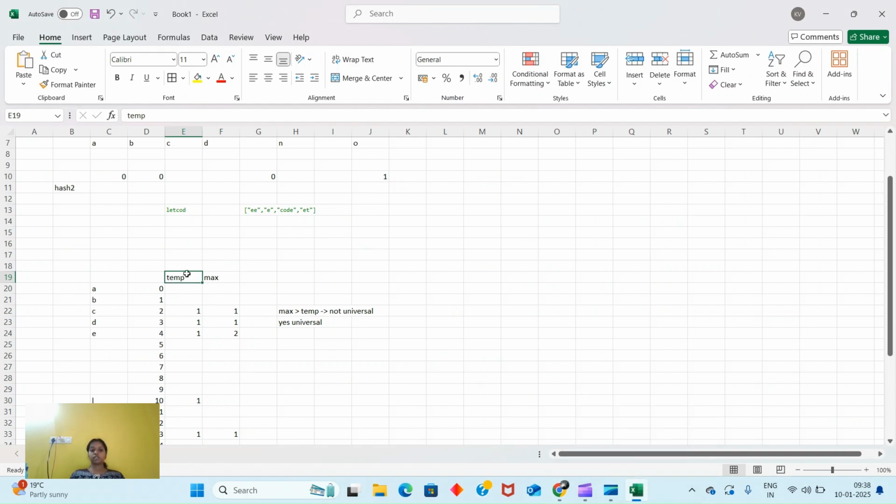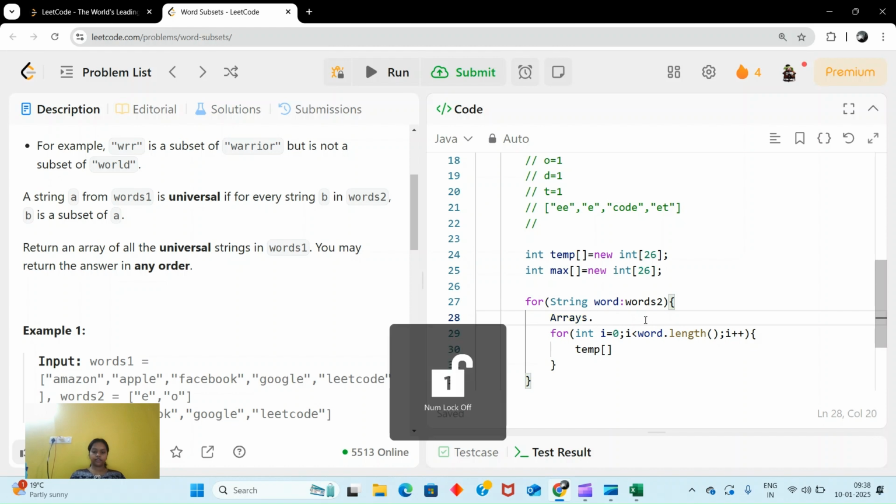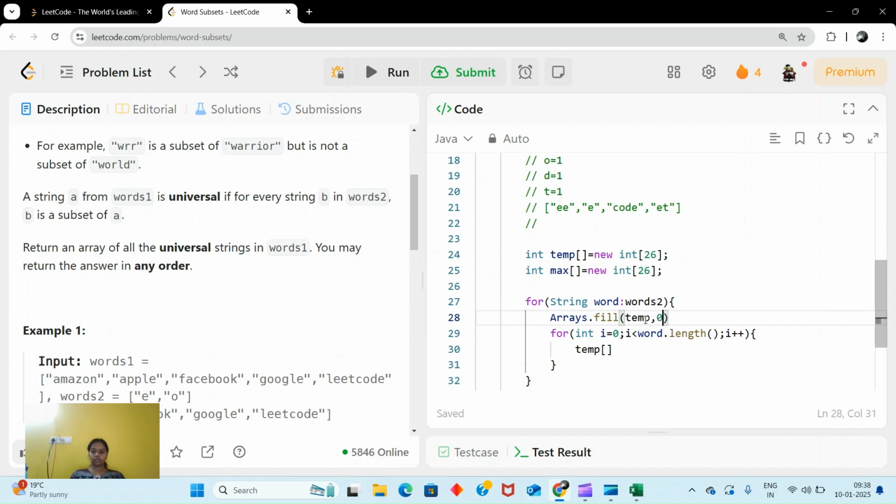As we are using it again and again, every time we do Arrays.fill(temp, 0), because we are going to use it later also.